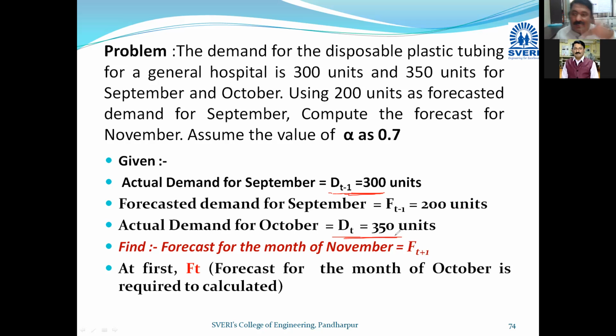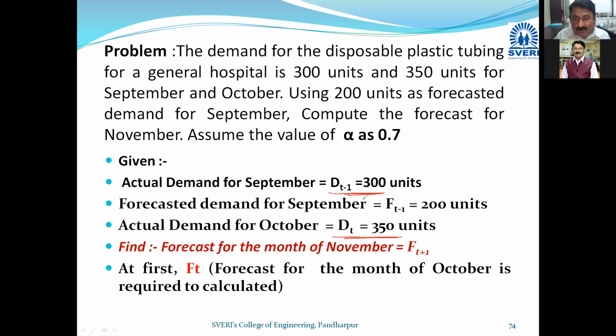Okay, now next month I will take as t plus 1. Otherwise you have to take Dt minus 2, Dt minus 1 and Dt. Choice is yours, no problem at all. See, only the months we have to connect. I am using here the notation Dt for October, Dt minus 1 for September, and if I want to calculate for November, I will use Dt plus 1. So no problem, choice is yours.